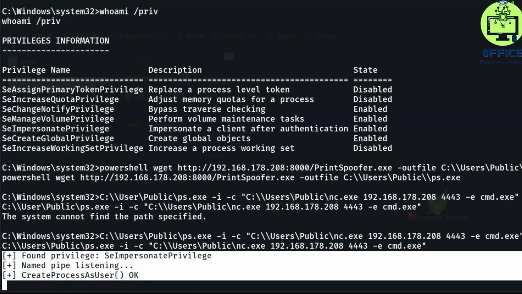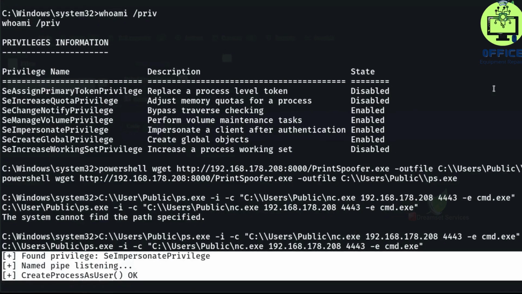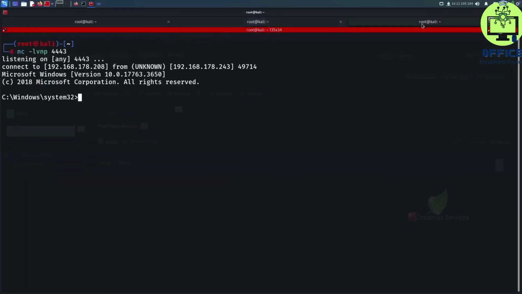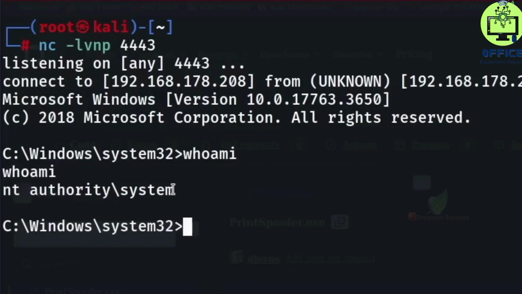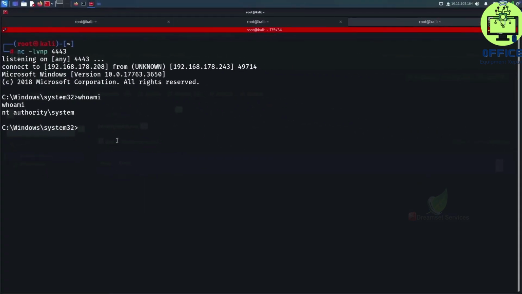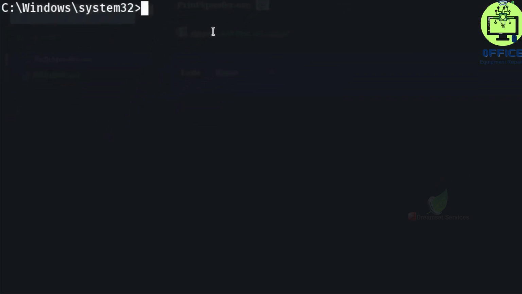Looks like the PrintSpoofer tool executed correctly, and if we go back to our other listener, we'll see that we just got another shell. Now what happens if we enter whoami again? As you can see, we are the NT AUTHORITY\SYSTEM user, which means we successfully performed privilege escalation on our target server. We can now proceed and try to find the decryption script and the password. We need those to decrypt the flag that we just downloaded.